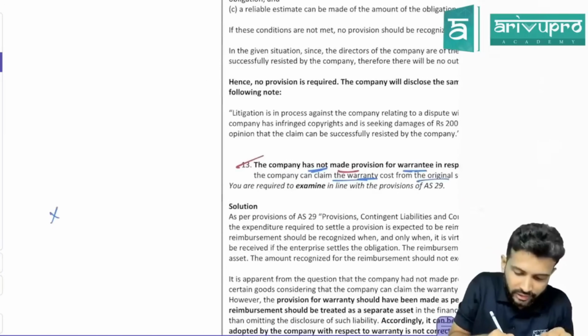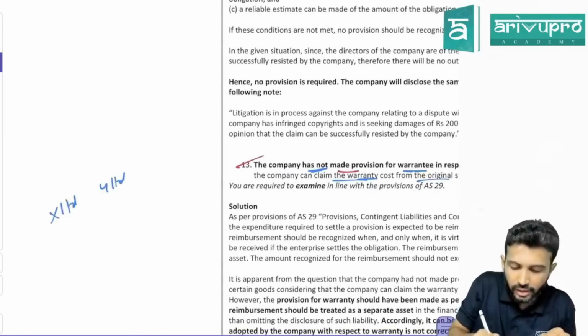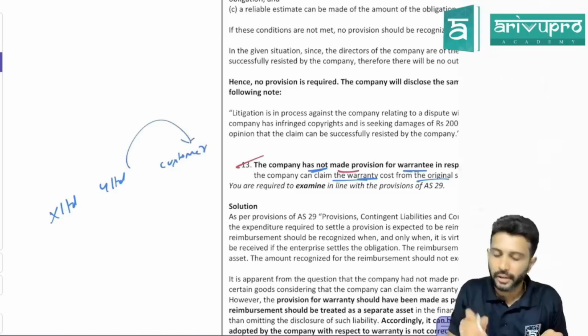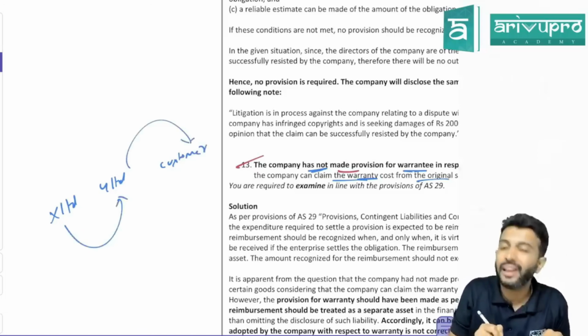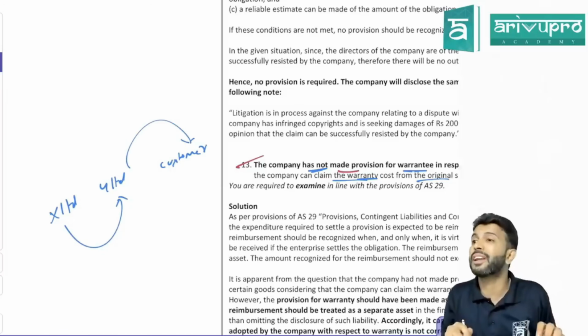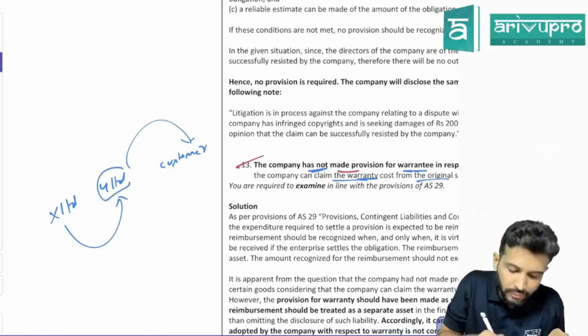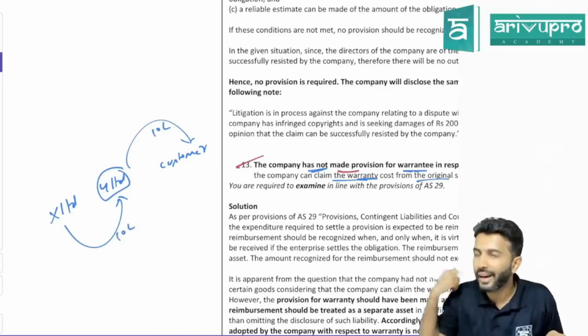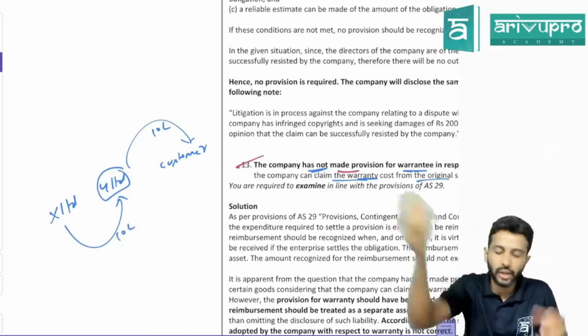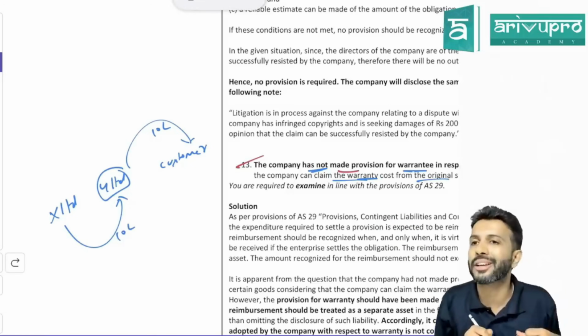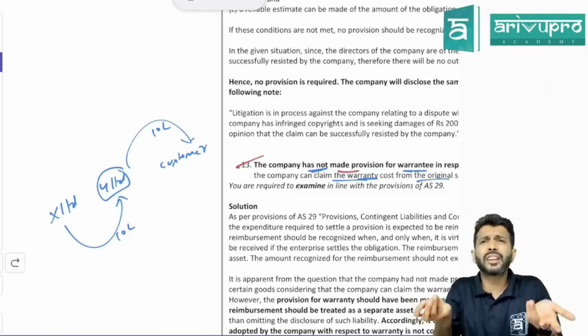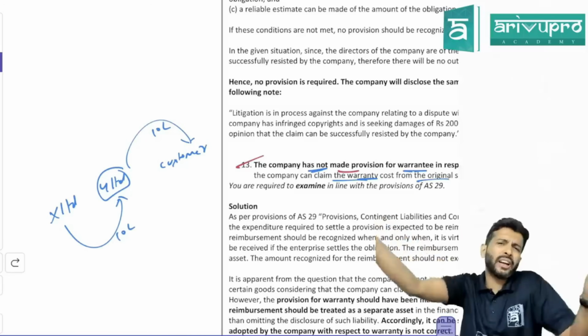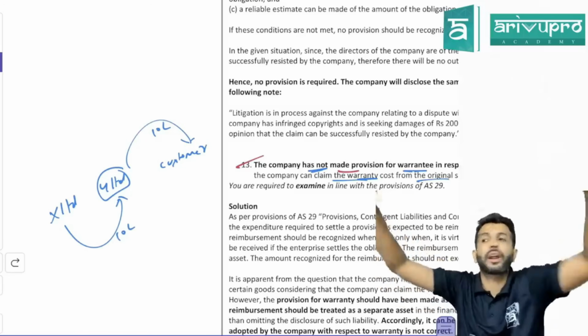Like here, X Limited, Y Limited, customer. Y Limited first will pay the customer, and later X Limited will pay Y Limited, or Y Limited will recover the money from X Limited. Now think from Y Limited. If they pay 10 lakh means they will recover 10 lakh. On one hand, Y Limited will pay 10 lakh. On another hand, they will recover how much from X? 10 lakh. So that's the reason they're saying, on one hand I am paying, on the other hand I am receiving. No impact for me. I will not record anything.